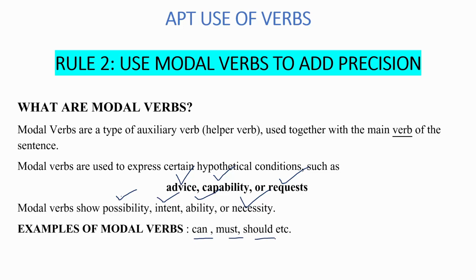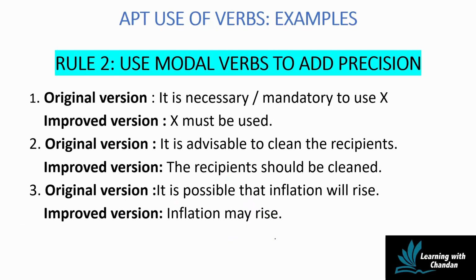Let's check out the usage of a few important modal verbs. So the original sentence has too many words. When they are replaced by a single modal verb must, the sentence is shorter and even sharper and more precise. The word must is used to denote a necessity or a mandatory usage.